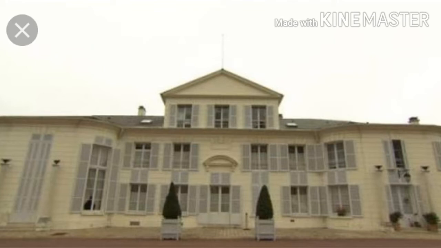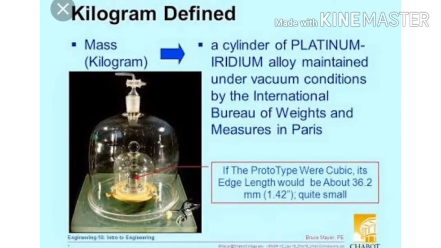As the standard of mass, a solid cylinder made of a platinum iridium alloy is kept in the International Bureau of Weights and Measures at Paris. As per the international agreement, this mass is called 1 kg, 1 kilogram.